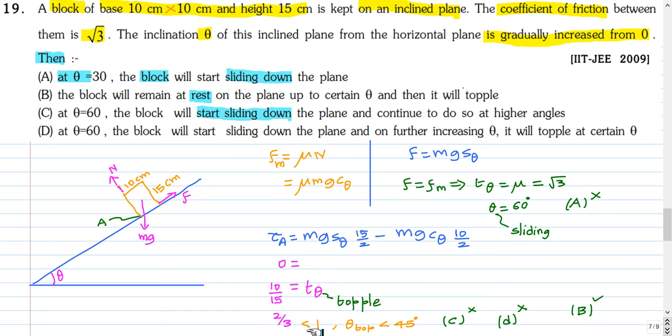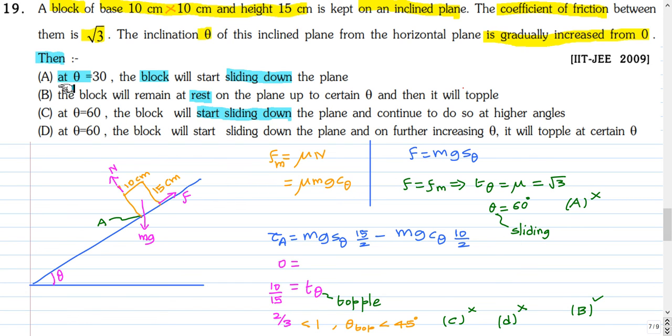2 by 3 is less than 1. So the toppling occurs at an angle less than 45 degrees. So when it's about to slide at 60 degrees, it would have already toppled. So toppling will occur first before sliding.